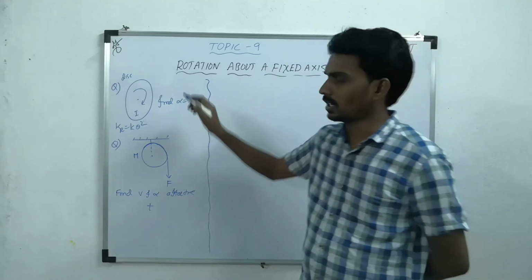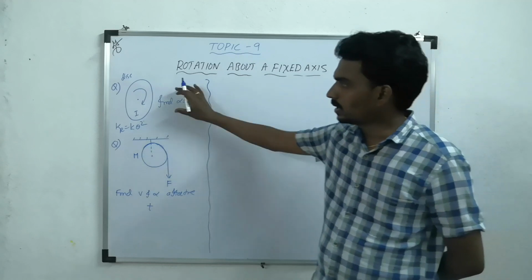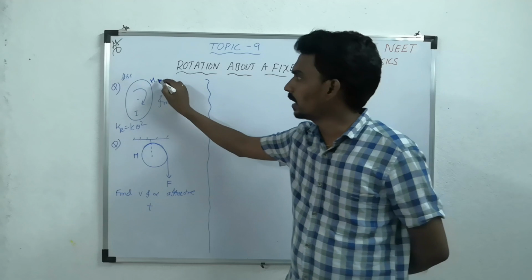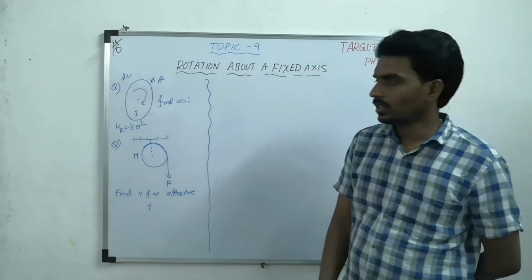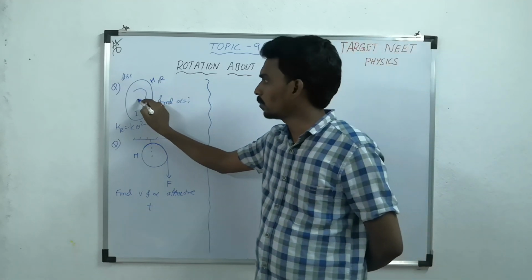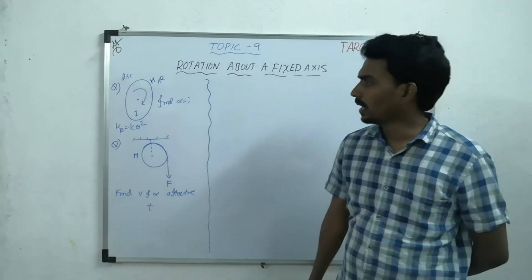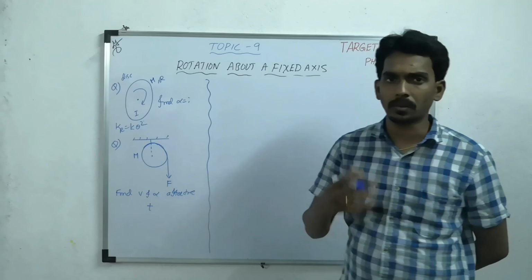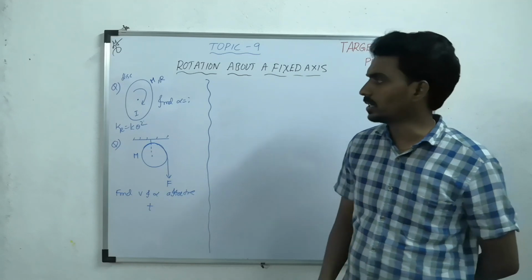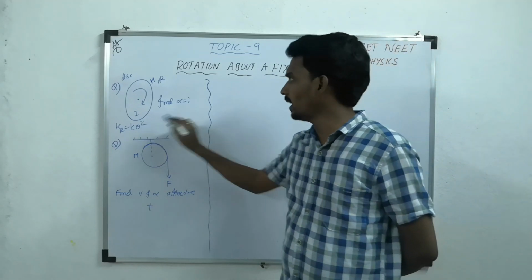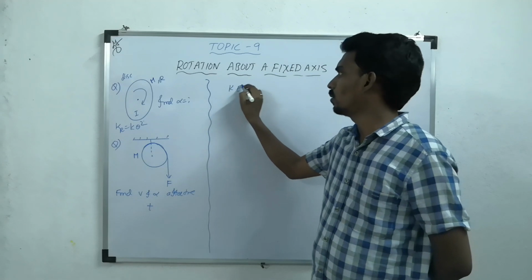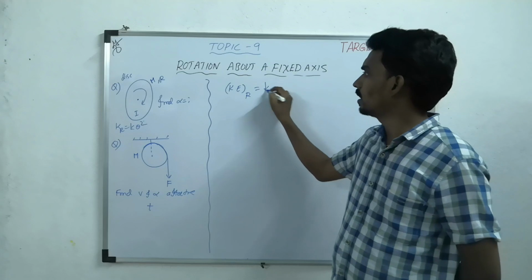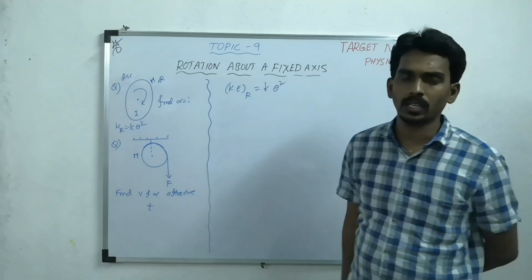Let's take the first case. A disc, let's take the mass is m, radius is capital R, and it can rotate about its central axis. It is rotating about its central axis, passing through the center and perpendicular to the plane of the disc, such that the rotational kinetic energy is proportional to the square of theta.